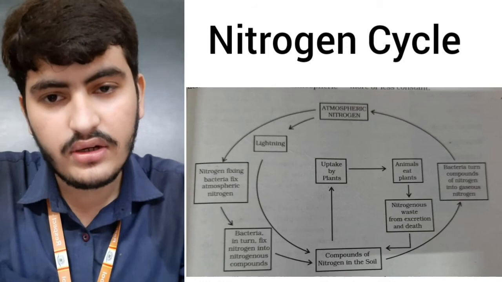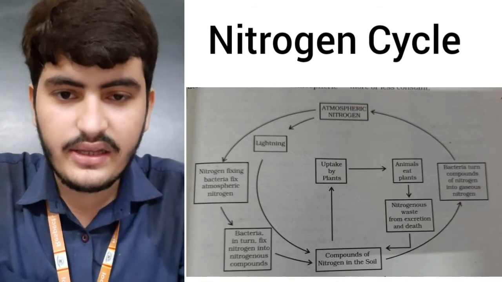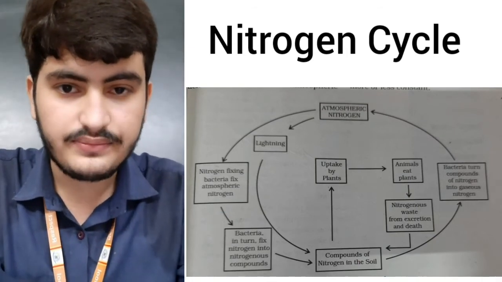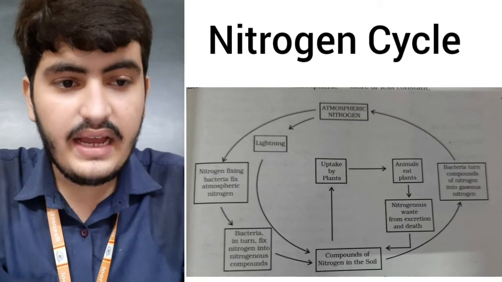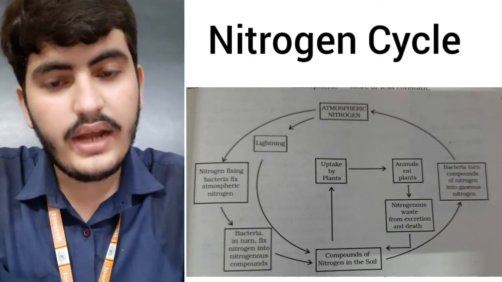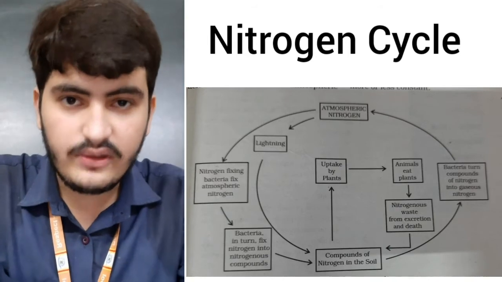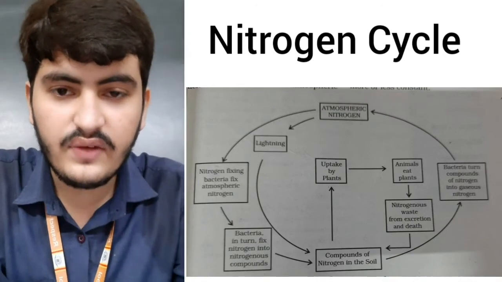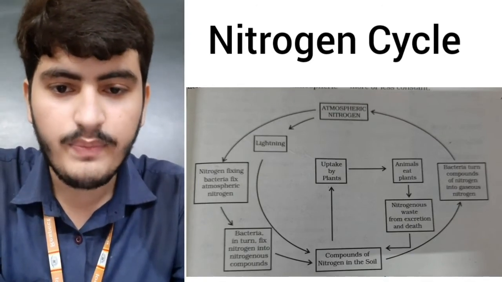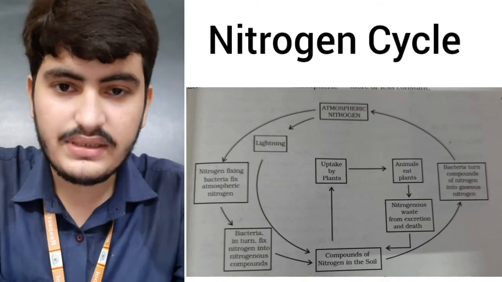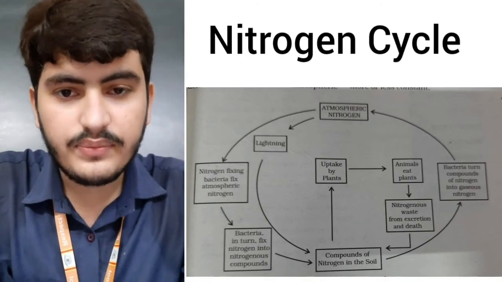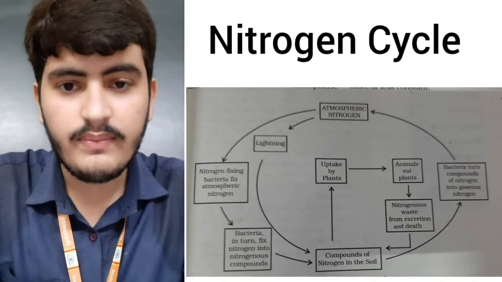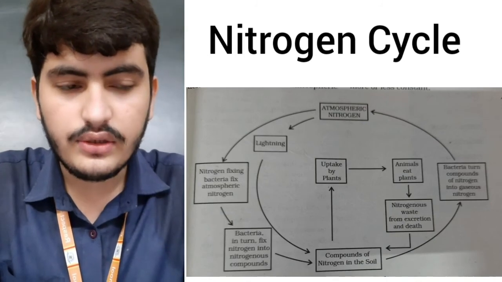Now some of the organisms help the plants to take in the nitrogen, as they are not able to utilize it directly from nature. Then see what is there: bacteria in turn fix nitrogen into nitrogenous compounds. Now they are converting nitrogen into nitrogenous compounds in the soil. They have converted the gaseous form of nitrogen into usable form. Now the nitrogen is there in the compounds in the soil. So when we add water into the soil, with the help of the water, nitrogen will go into the plants with the help of the roots.